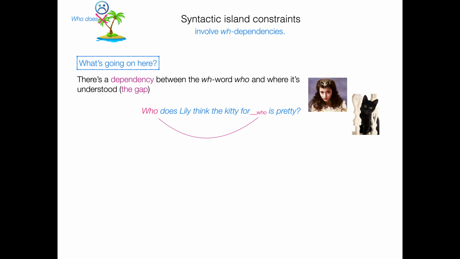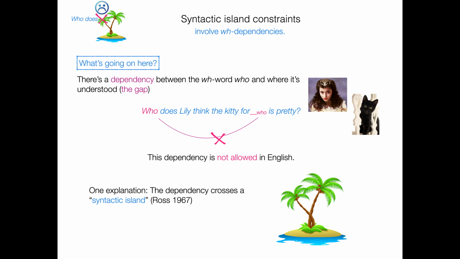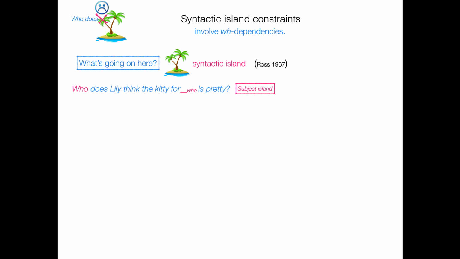The answer is that there's a dependency between the wh word who and where it's understood, which we're going to call the gap. There's a link between those two positions, and this dependency, this link, is not allowed in English. One explanation is the dependency crosses a structure that's called a syntactic island. You can't cross an island. The metaphor is you're on an island, therefore you can't get out of it. You're stuck on the island. Your dependency is stuck on this syntactic island. It cannot cross out of it. And so this is an example of a subject island, and there are a couple other ones.